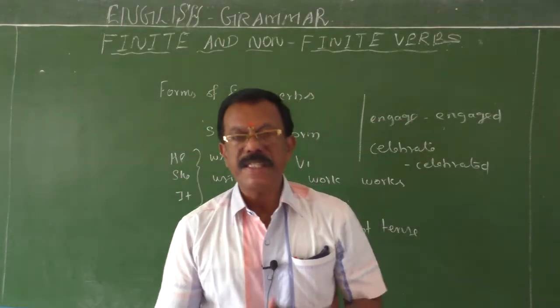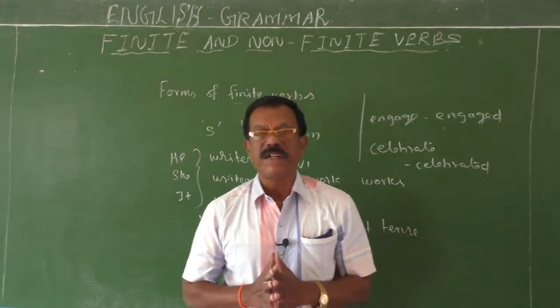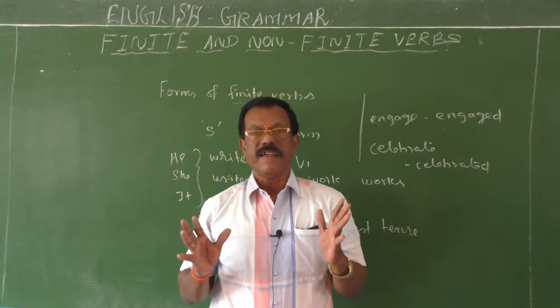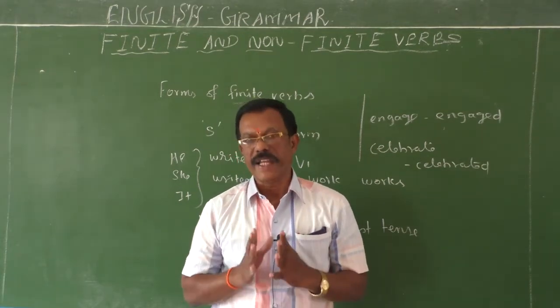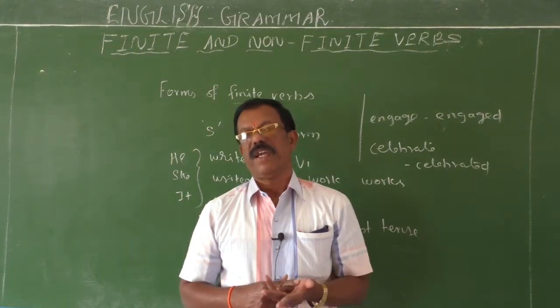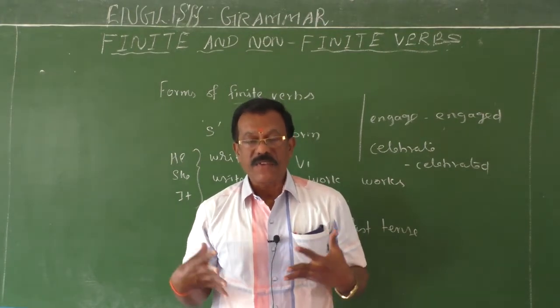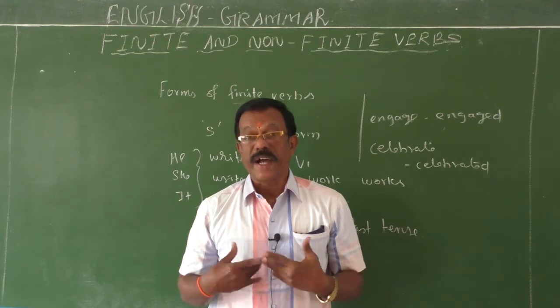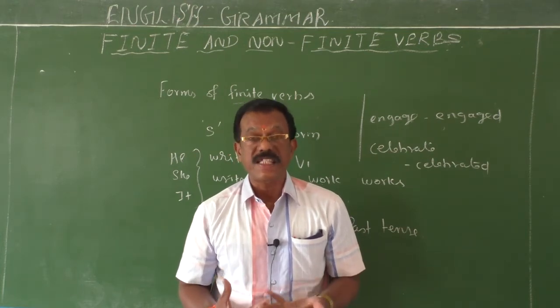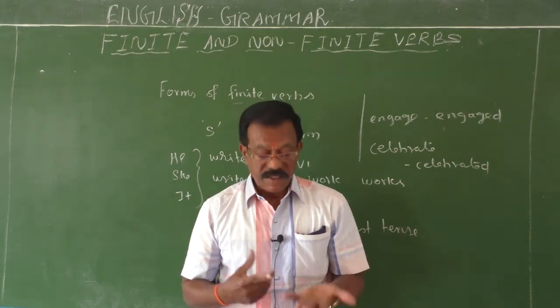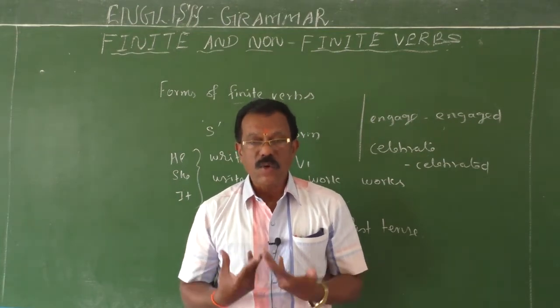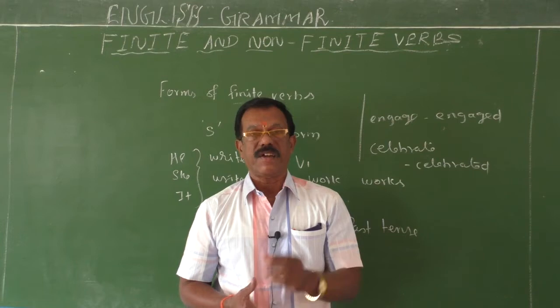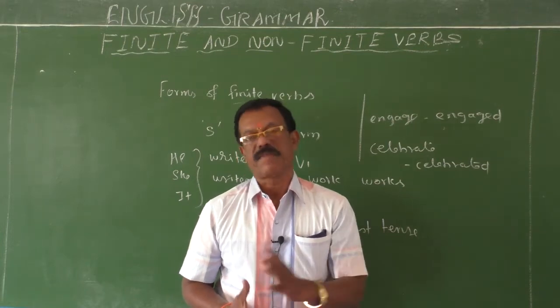Okay, let me sum up. What is a finite verb? A finite verb is a verb that must agree with the subject. A finite verb has a definite subject and a definite relation with the subject. It changes its form so as to be equal with the number and form of the subject.